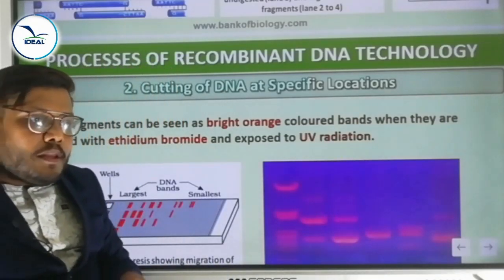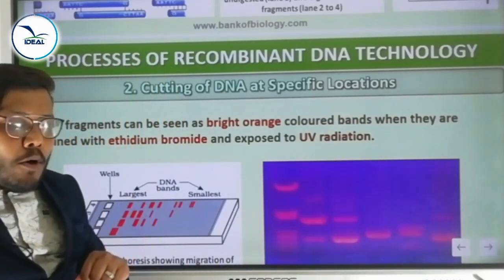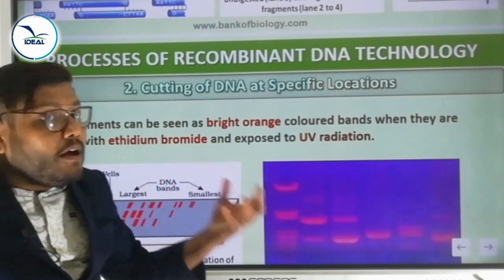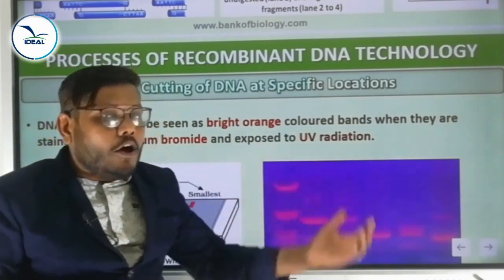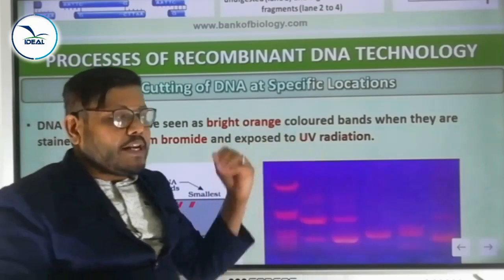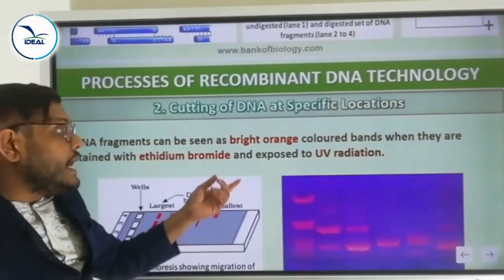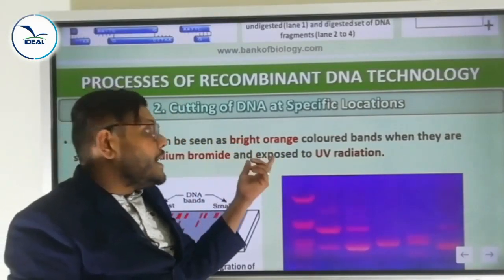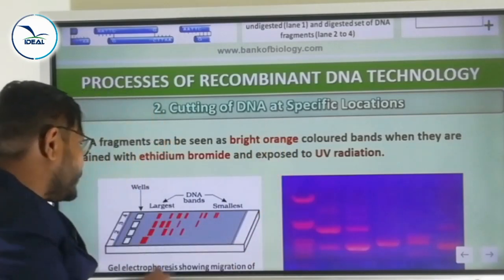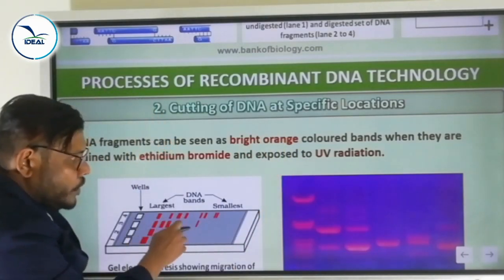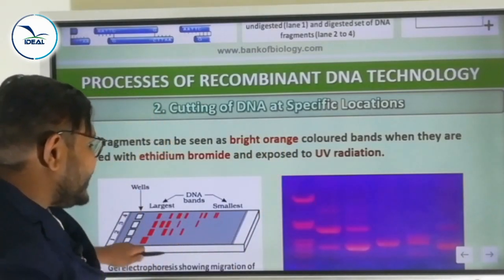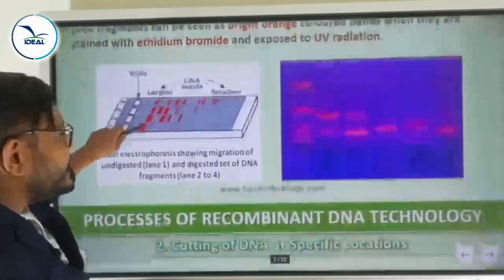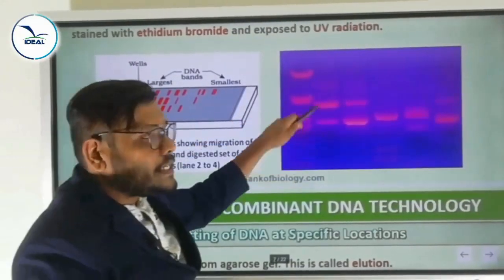First step, we stain the DNA molecule with ethidium bromide, followed by exposure to UV radiation. Then only we can visualize the DNA molecule. The color becomes bright orange. Look here. These are the DNA molecules. So after staining the DNA molecule with ethidium bromide, we can visualize it.